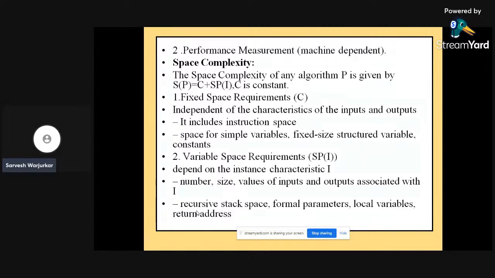C is the fixed space requirement, independent of the characteristics of input and output, that includes the instruction space, the space of simple variables, and fixed-size structured variables, and it may be constant as well. Pseudocode gives you a high-level description of an algorithm without ambiguity, associated with plain text and without the need to know the syntax of a particular programming language. The running time can be estimated in a more general manner by using pseudocode to represent the algorithm as a set of fundamental operations which can then be counted.